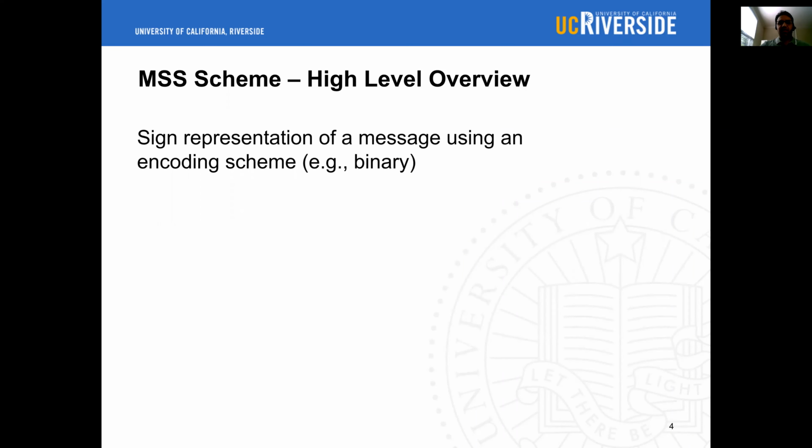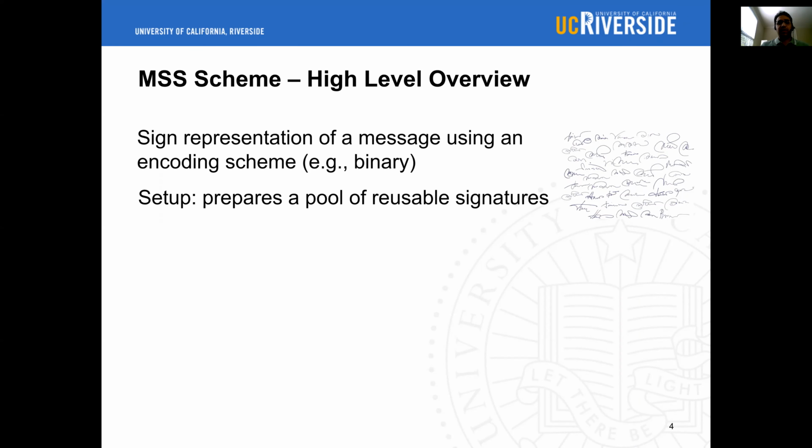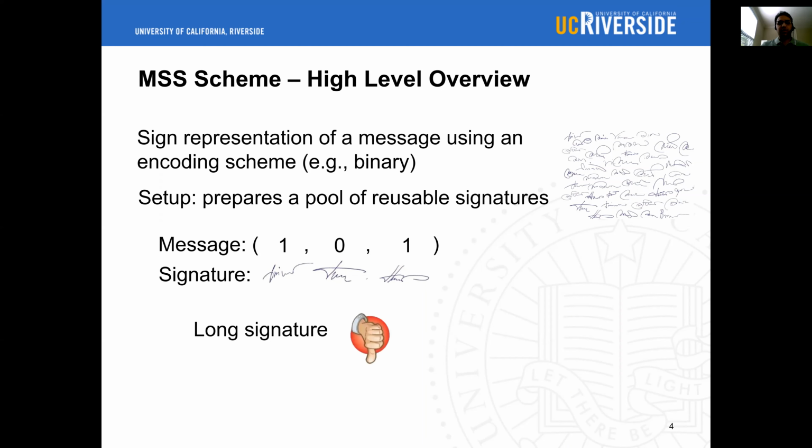The intuition of MSS is as follows. Instead of signing a message, we sign each of its characters following an encoding scheme. In case of binary encoding, we would sign the message string of bits. This allows us to prepare a pool of reusable signatures and assign each signature to a bit location and value. Therefore, when the device knows the message it wants to sign, say 101, it only uses the corresponding signatures from the pool. However, this introduces two issues.